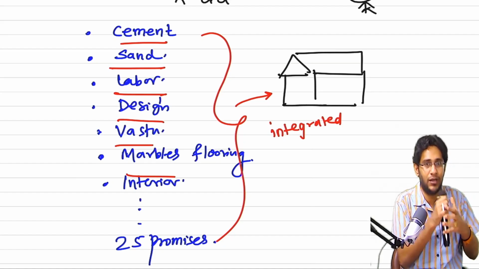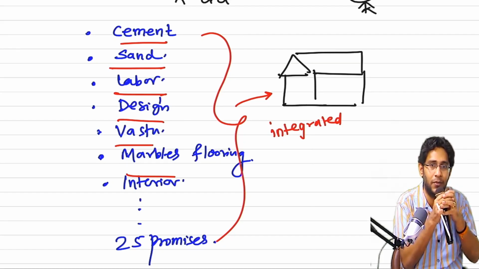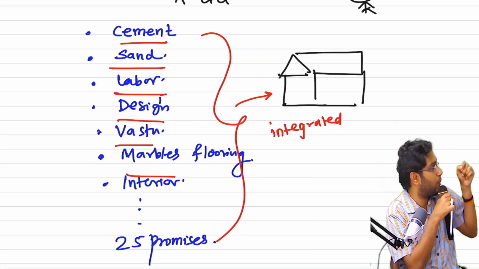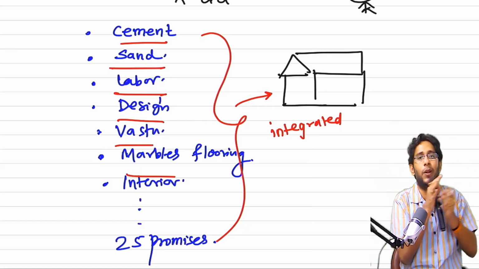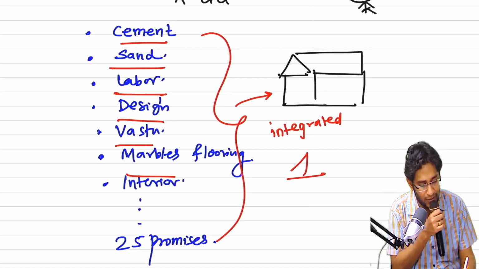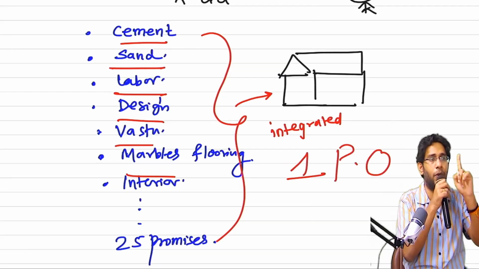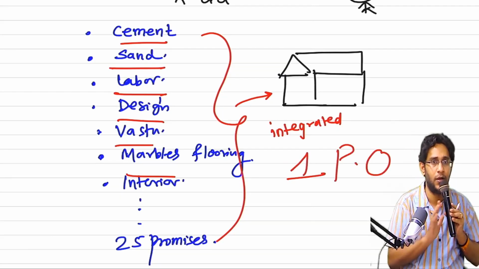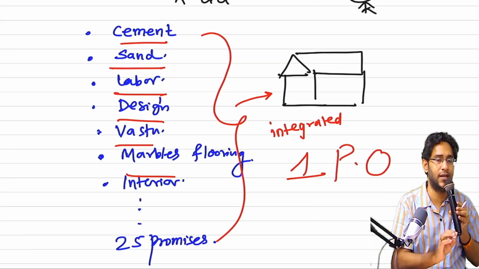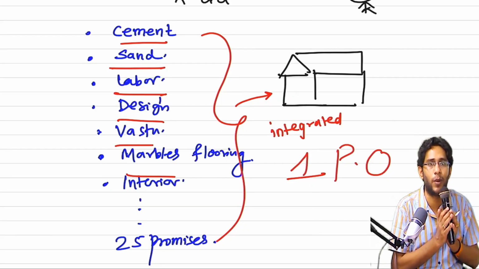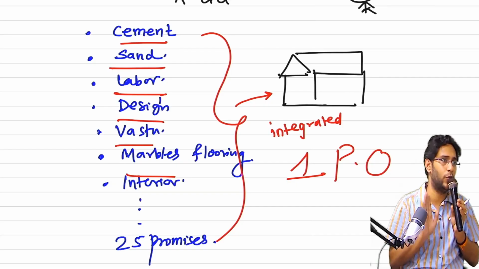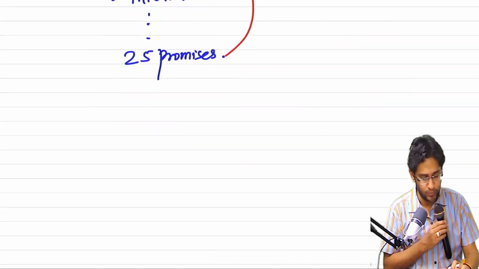The moment you are saying that you have to integrate them, that means indirectly you are saying that the promises are not separately identifiable. Multiple promises combined are treated as a single performance obligation. Clear, sir? If significant integration is there, the separate identifiability test will fail. You have to club all the promises into a single PO. This is the first case. Case 2.